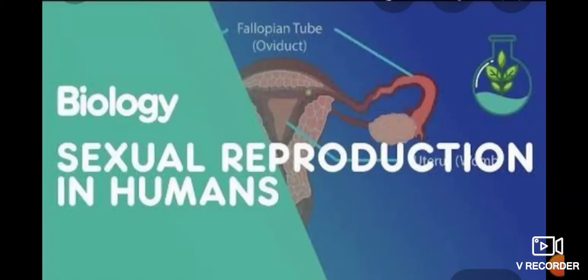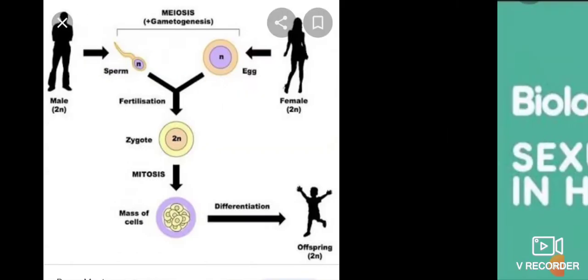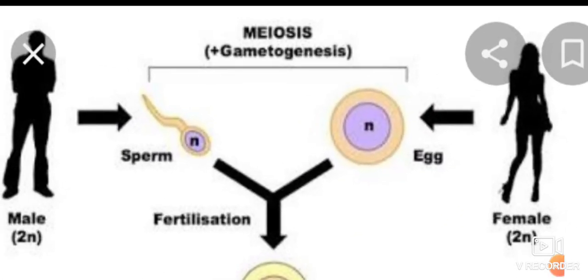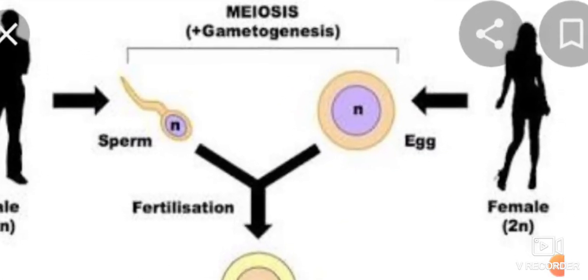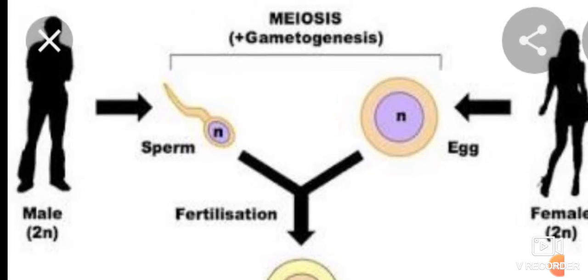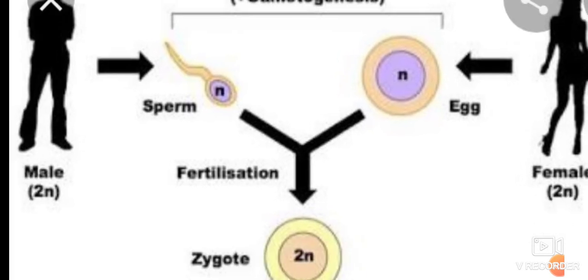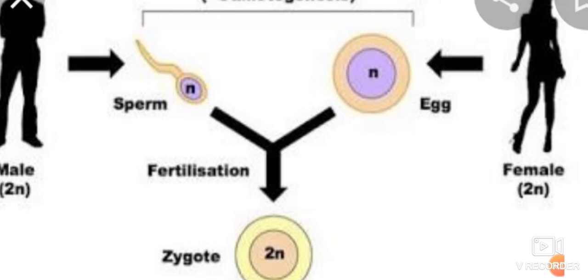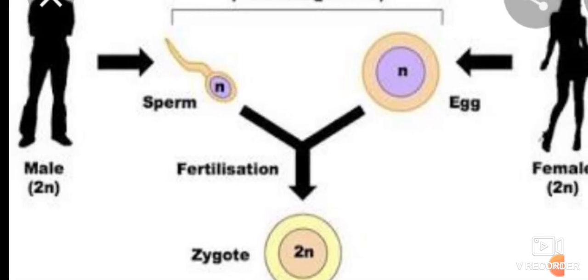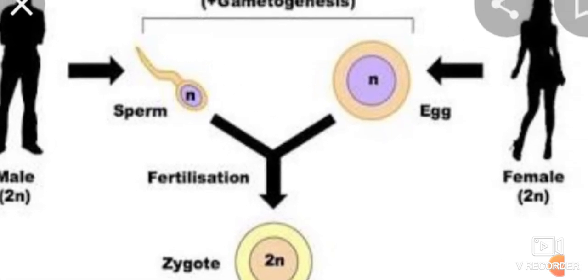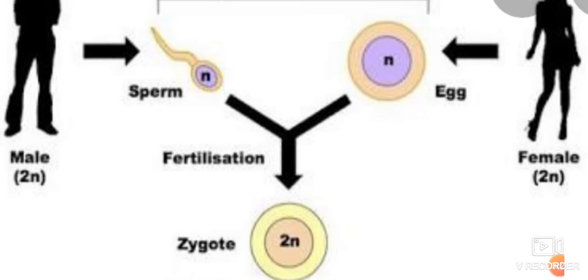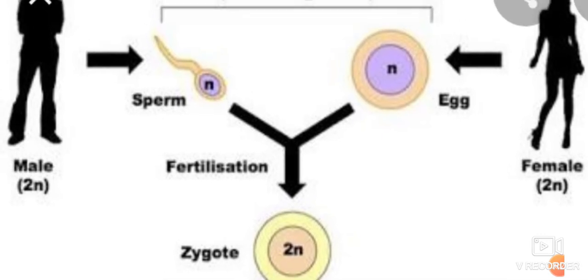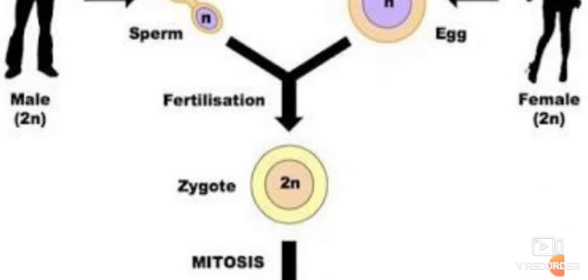Today's topic is sexual reproduction in humans. Sexual reproduction takes place by the process of meiosis. Okay, sperm from male, that is n. We have done in the previous slides, n from both, but it is divided when it is fertilized, and egg from female. Fertilization occurs and they form zygote, which we say